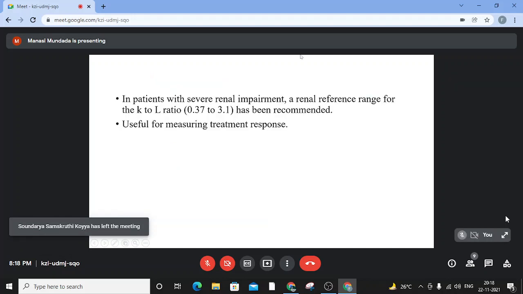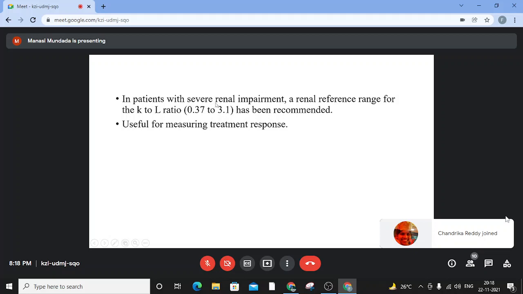A point of caution here is that in patients with severe renal impairment, the reference range of kappa to lambda changes. It becomes 0.37 to 3, because there is some retention of the light chains due to impaired renal function, and hence the ratio needs to be taken with caution. A little higher ratio is recommended. This test is useful for measuring treatment response.